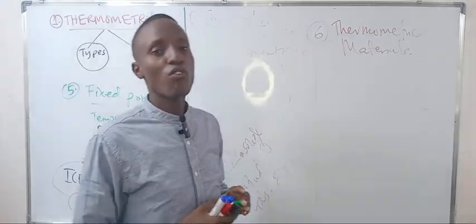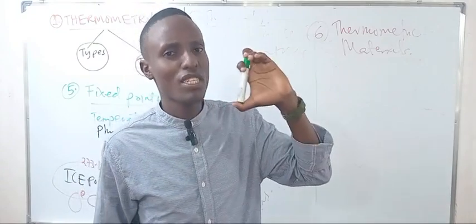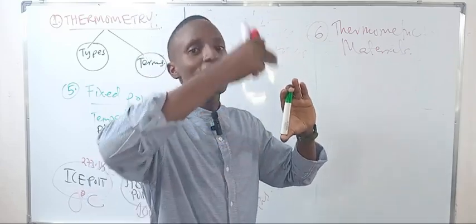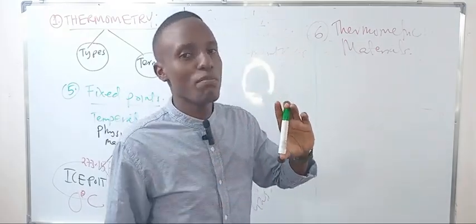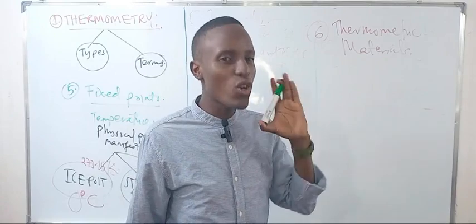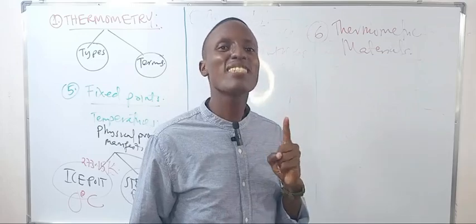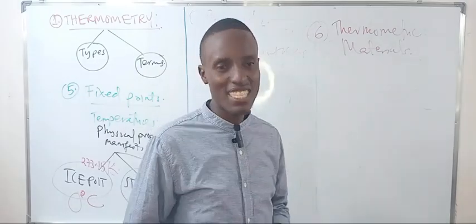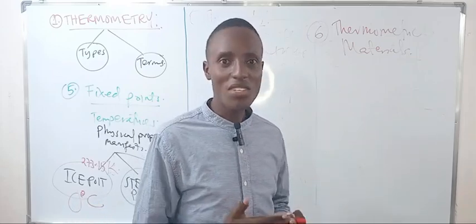These are materials, for example alcohol or mercury within the thermometer. That is the thermometric material. Why? Because its property, the length, increasing length signifies increasing temperature, and decreasing length signifies decreasing temperature. So a thermometric material is a material whose properties vary linearly and continuously with changes in temperature. Make sure that in your definition you have linearly and continuously. Why is water not usually a thermometric material? The reason is it is not a linear expansion.